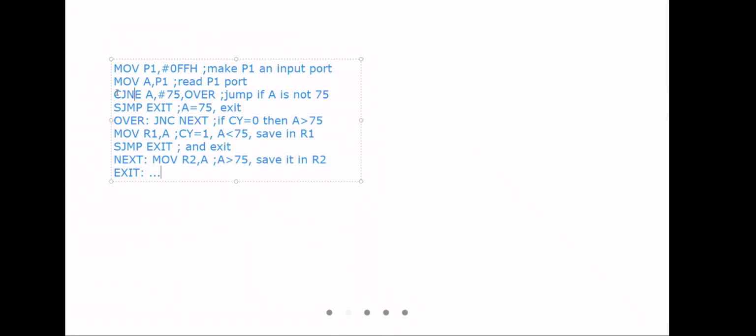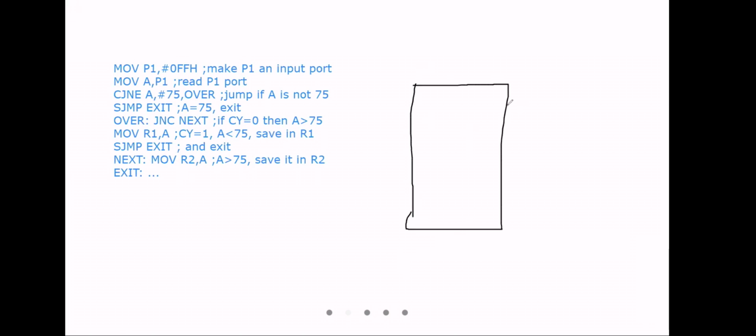Now, I am comparing the value of A with 75. The temperature is connected to A. Let's say this is the microcontroller. Your temperature sensor is somewhere here.